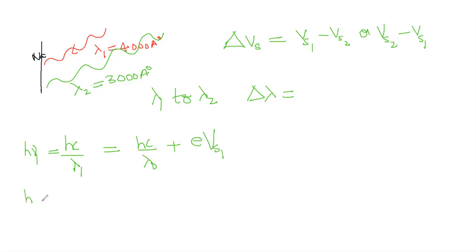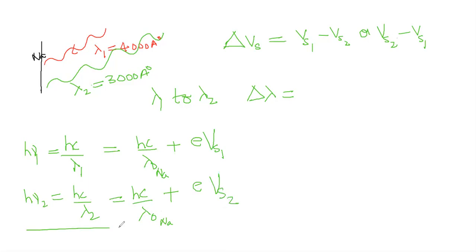Second equation, h nu 2, which is equal to Hc by lambda 2, which is equal to Hc by lambda naught again, plus eVs2. The work function doesn't change because it's the same photometal. Hc by lambda naught for sodium never changes, whatever the metal, it is the same. Now what we have to do? Subtract the first equation from the second equation.